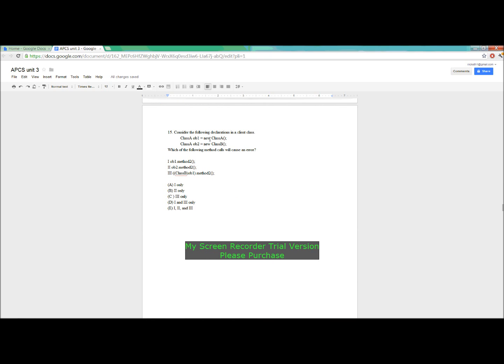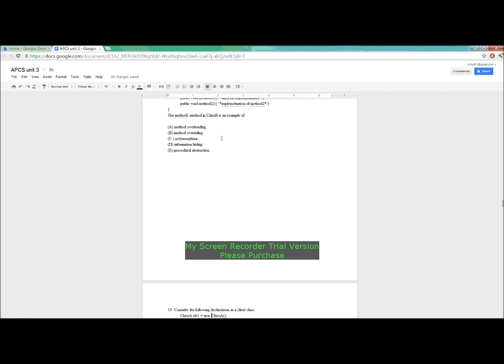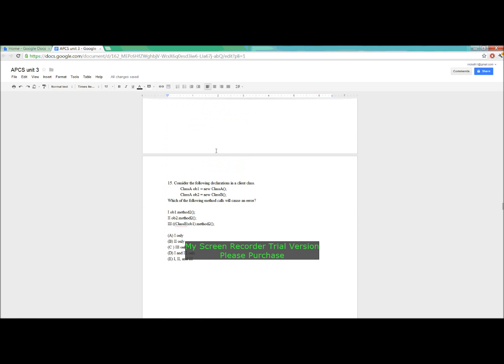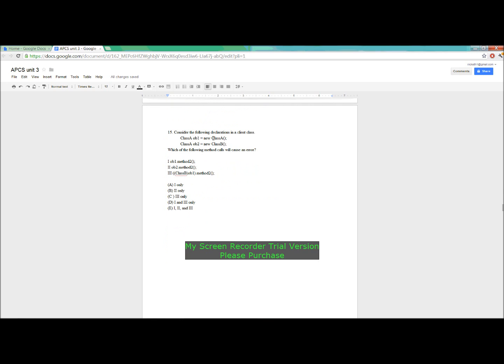So for 15, consider the following declarations in a client class. Class A ob1 equals new class A. Class A ob2 equals new class B. Which of the following methods will cause an error? So ob1 dot method 2. Class A, if we look up here, does not have a method 2. And it's constructed and initialized as class A. So method 2 can't be called on that one.